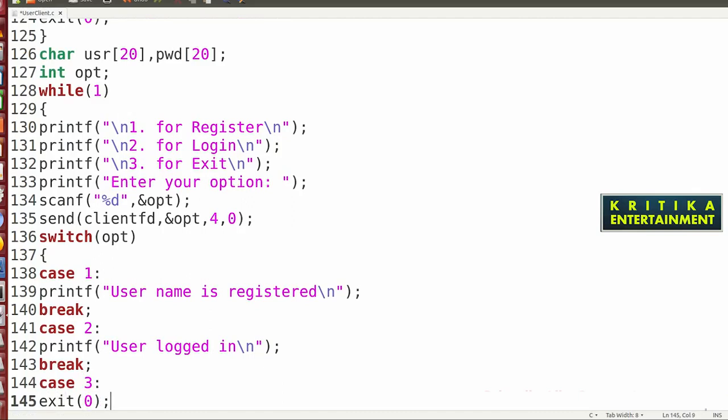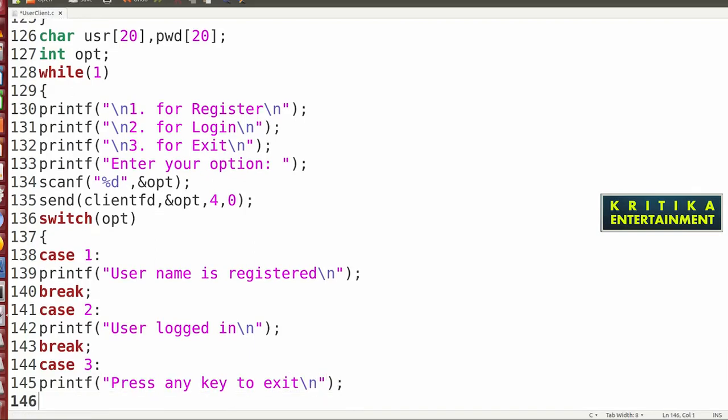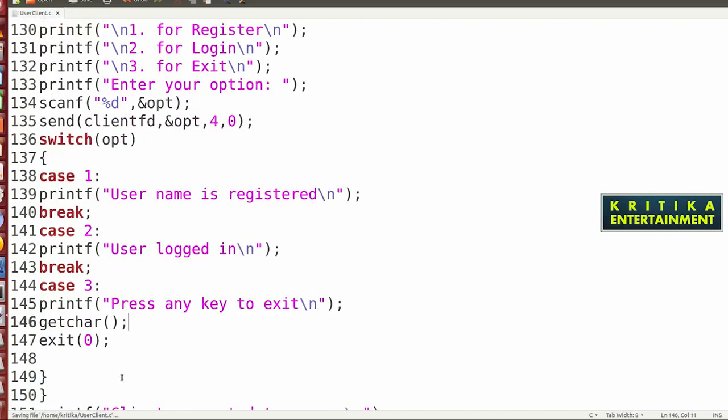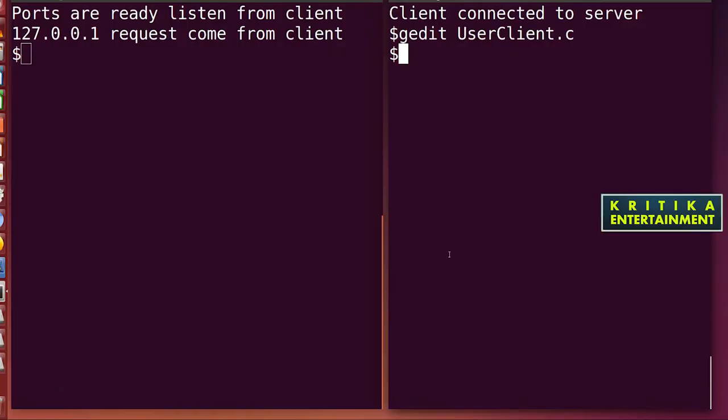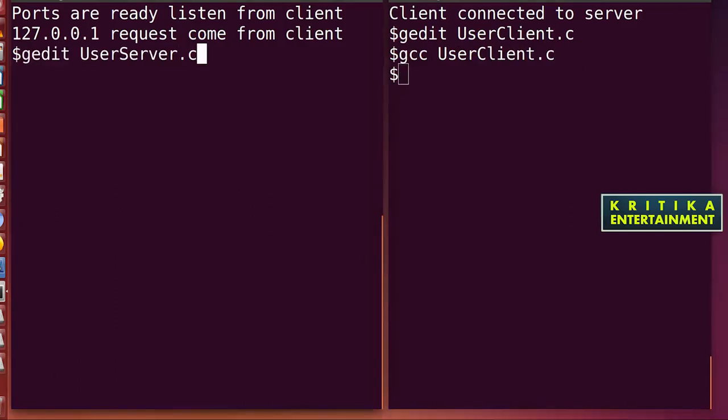So here I'll write printf press any key to exit, slash n, and then getchar. In the server side also I will do the same. And I'll compile this to see whether it is working or not. So yes, it's working. So here go, and I also need to change the server side.